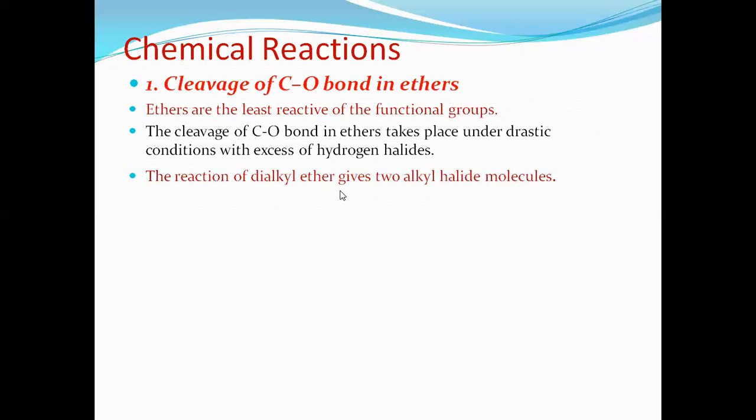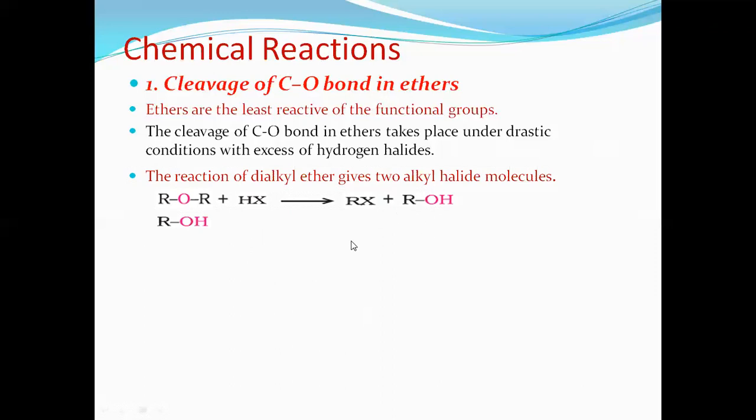Reaction of dialkyl ether gives two alkyl halide molecules, say ROR dialkyl, maybe CH3, C2H5, whatever it is. R is alkyl, not aryl. Alkyl with hydrogen halide converts into RX, and results in what? H2O or ROH.